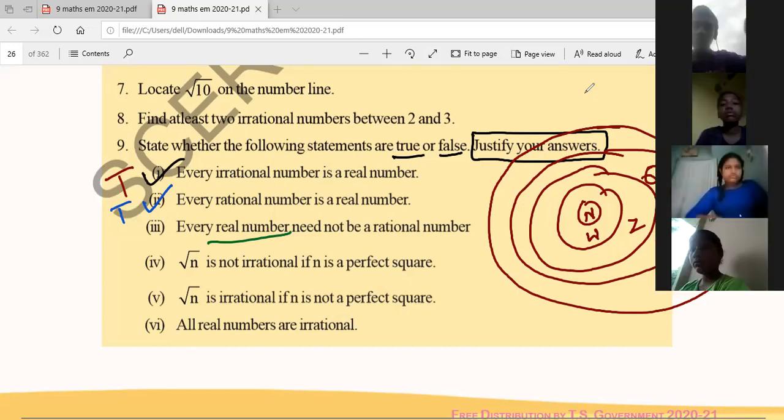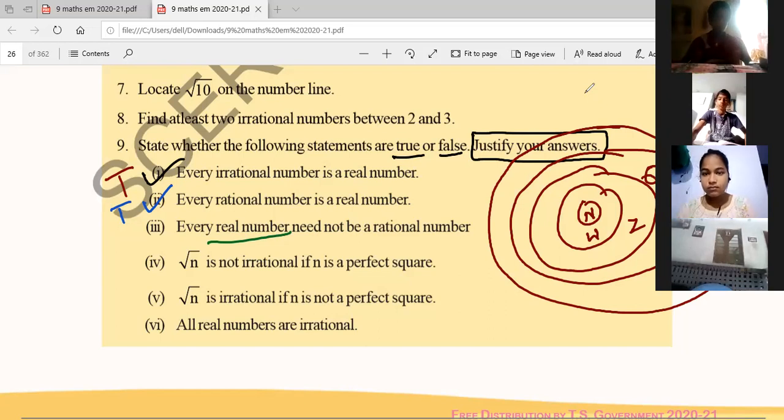What is the answer? Sahasra, what is the answer? True. Yes? True, right?